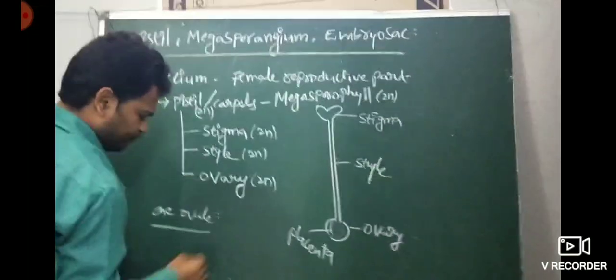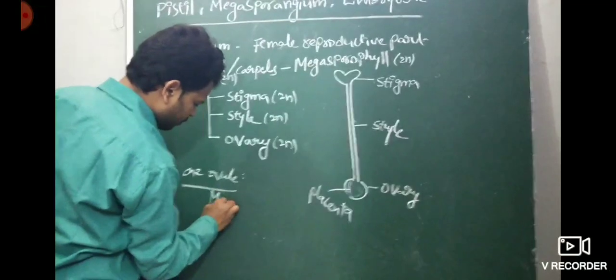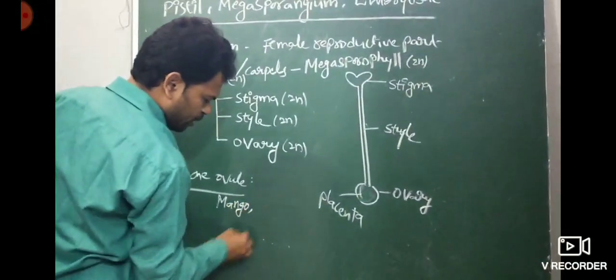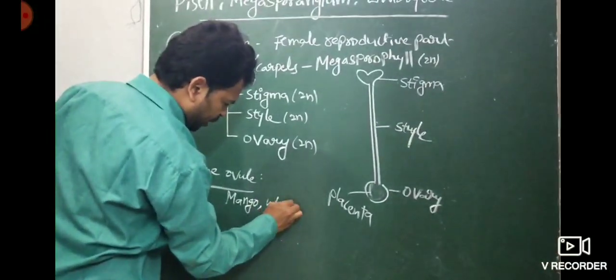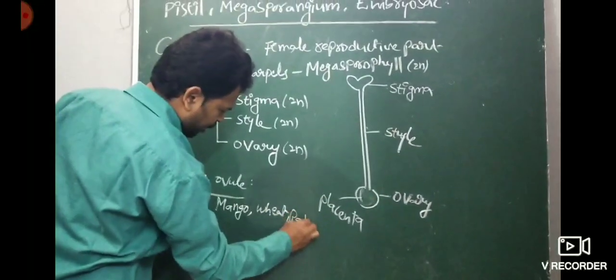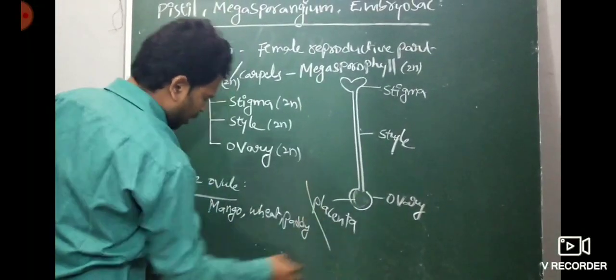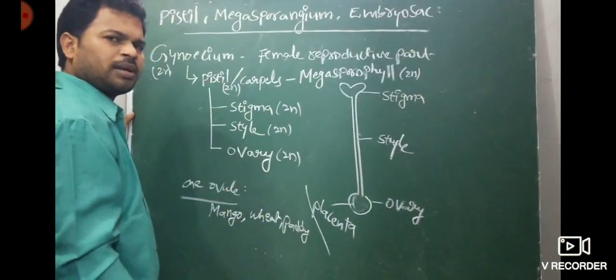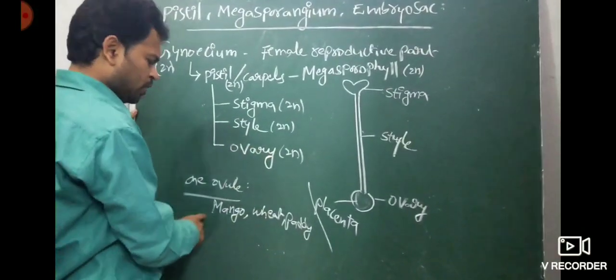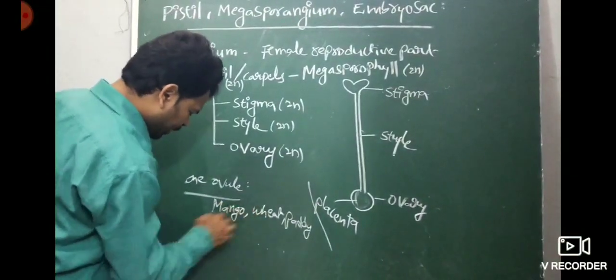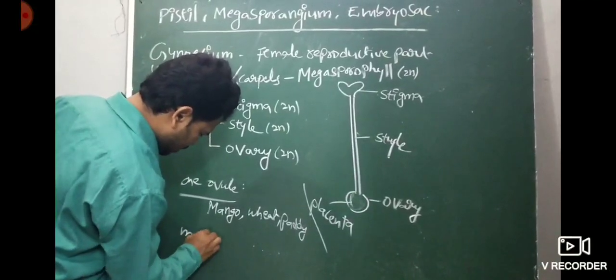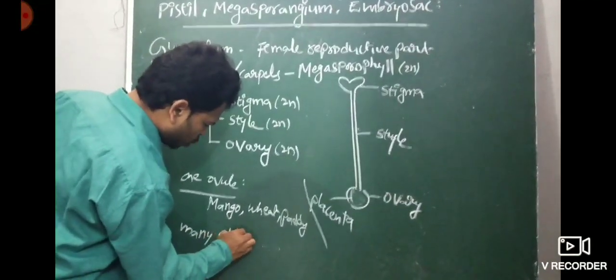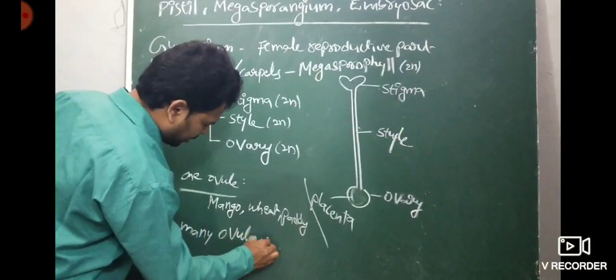Examples of one ovule: mango, wheat, paddy. These are important words. Some plants have only one ovule in the ovary. Some have too many ovules attached to the placenta.